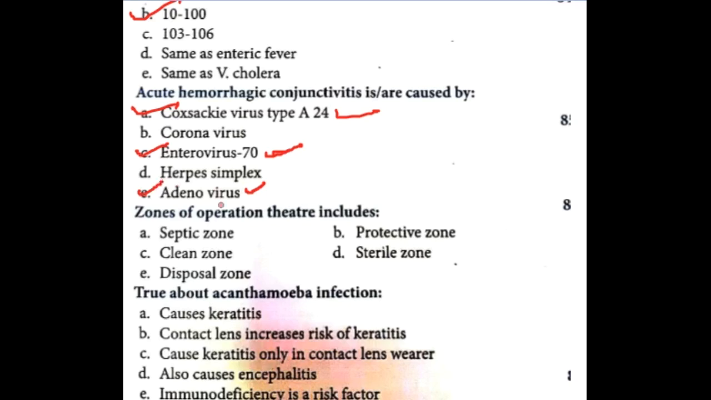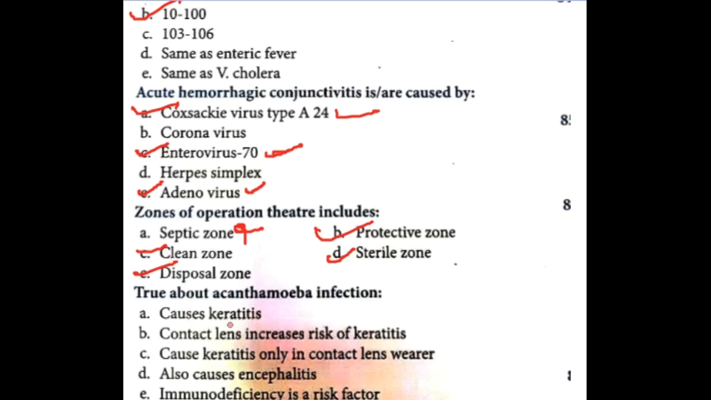Next question. Zones of the operation theatre include the protective zone, clean zone, sterile zone and disposal zone. There is also a septic zone and an aseptic zone, but anyway, leave that.